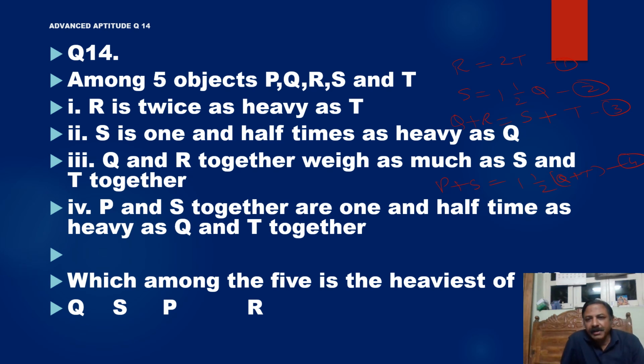R is equal to 2T. S is equal to 1.5 Q. Q plus R is equal to S plus T. P plus S is equal to 1.5 times Q plus T.